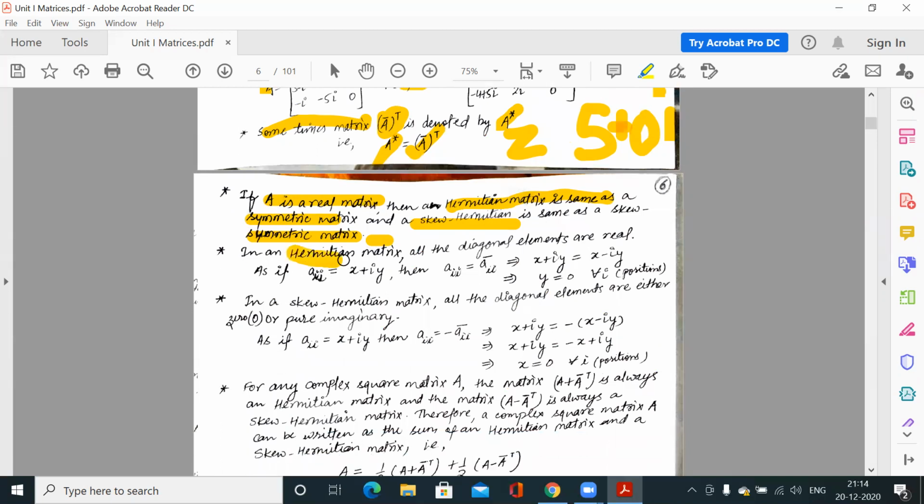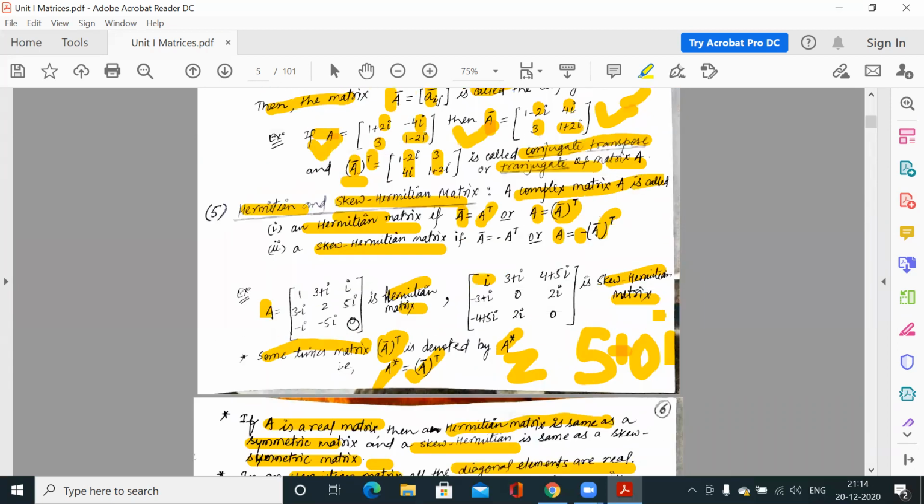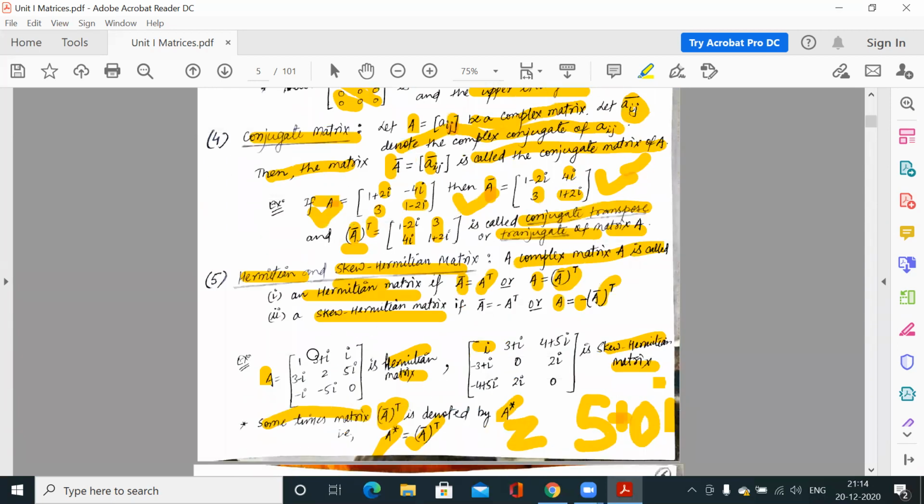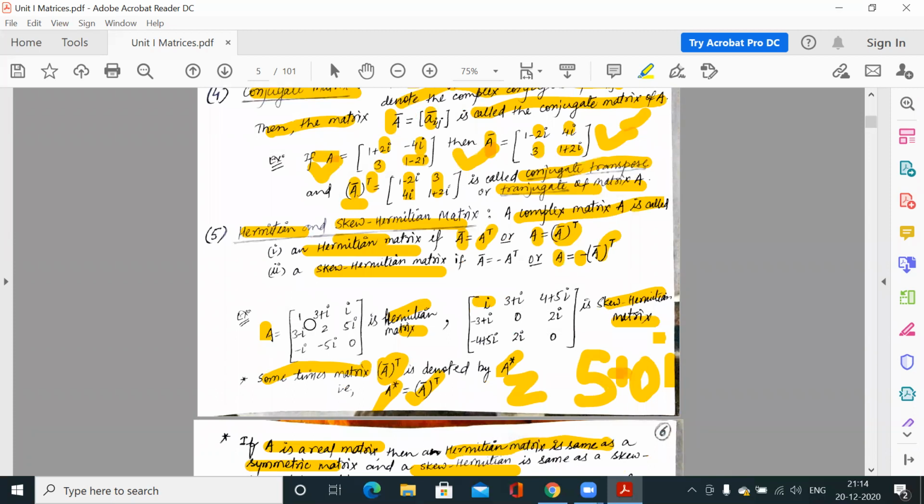And now these properties: in a Hermitian matrix, all the diagonal elements are real, because you are transposing only. You are verifying that each element is equal to the elements in the transpose. Because in a transpose the diagonal elements do not change, they are at the same position.